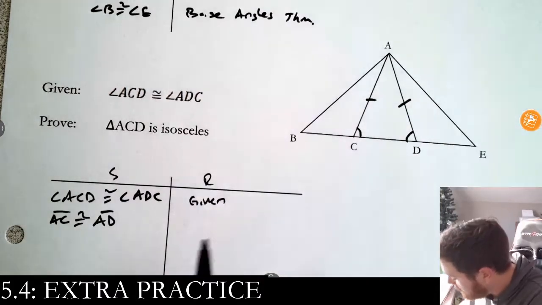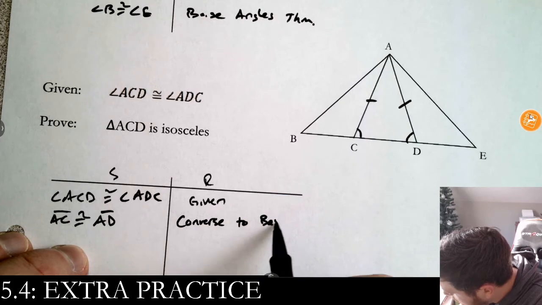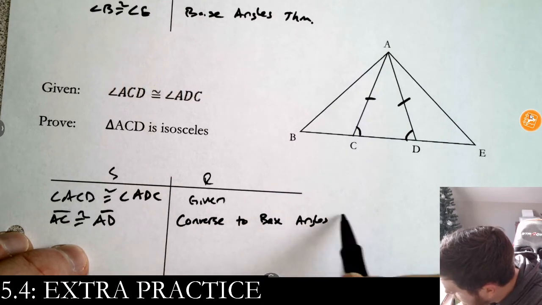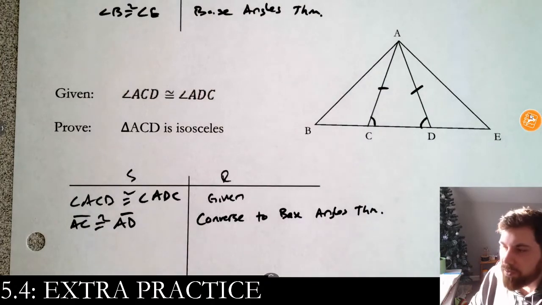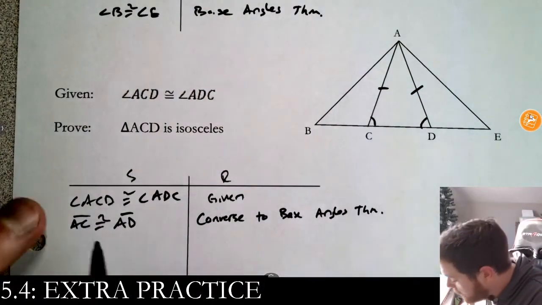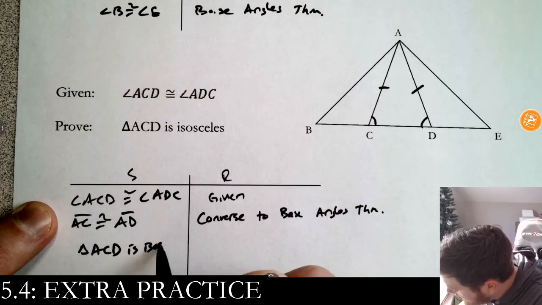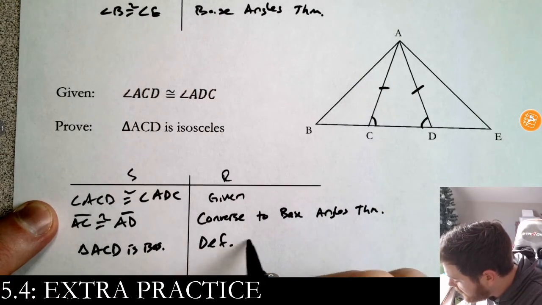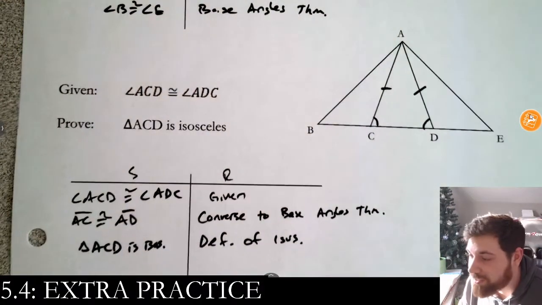So that is the converse to the base angles theorem. So you're not done, right? That's not what I asked you to prove. It says prove it's isosceles. So we're going to write triangle ACD is isosceles. And what's the reason? Well, that's the definition of isosceles. Two sides are congruent. We've defined it, right?